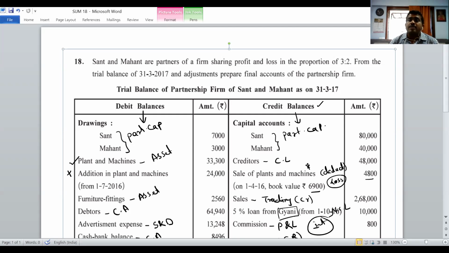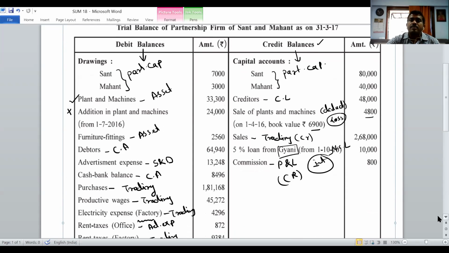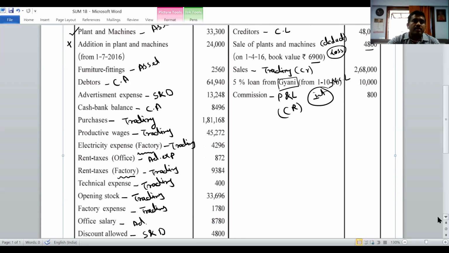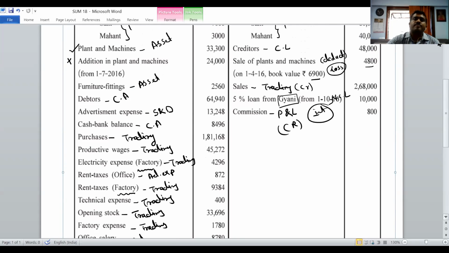Sale of plant and machinery: right now we are not doing this one. Come to the sales account. Come to the trading account, credit side, by sales. I can see there is no return or anything else, so the sales we can write in the outer column. By sales, outer column 2,68,000.